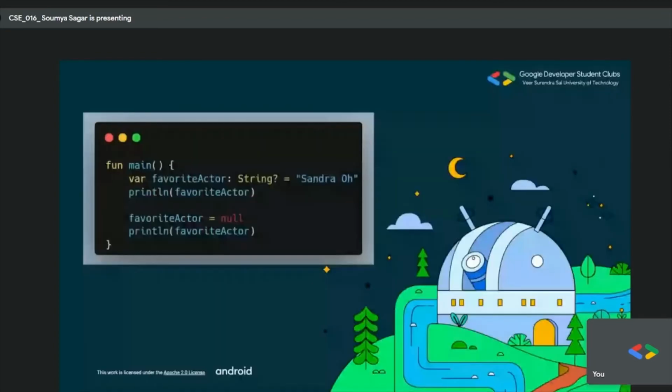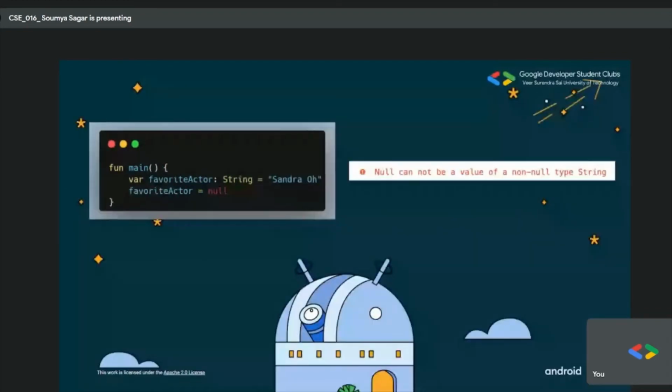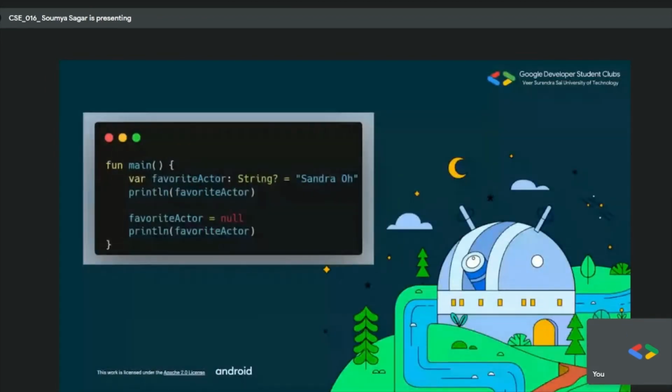The slides will provide it. Now observe this piece of code. Suppose we do want to initialize it to null, we want that box to get empty. So what can we do here? In this piece of code and the one I showed you before, can you notice the difference? Have a look. If you look closely, it is the question mark. This question mark operator is what helps us define null. Initially println will print Sandra, but now it is null, and it will not throw an error.